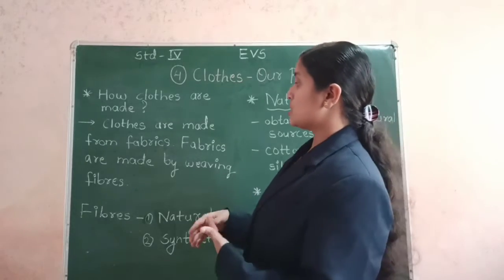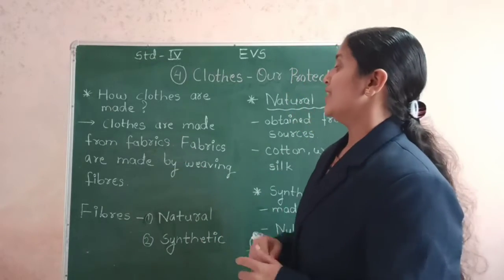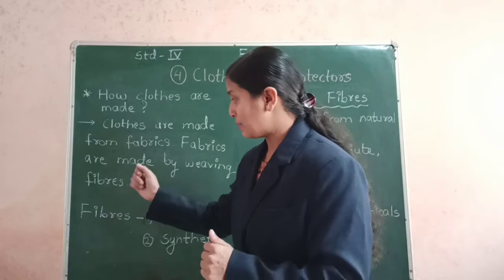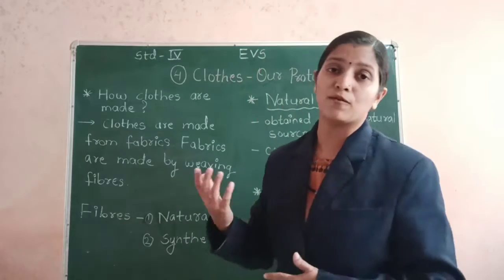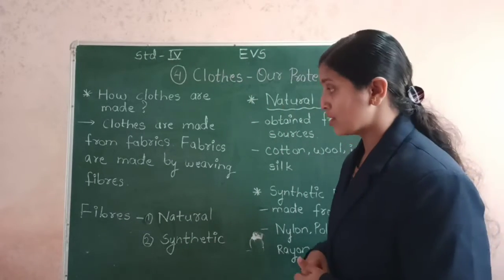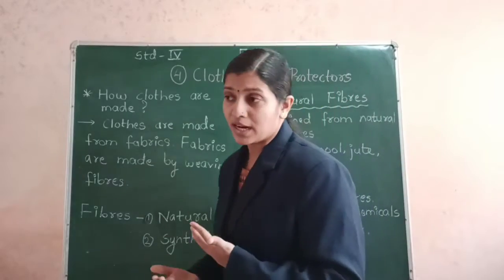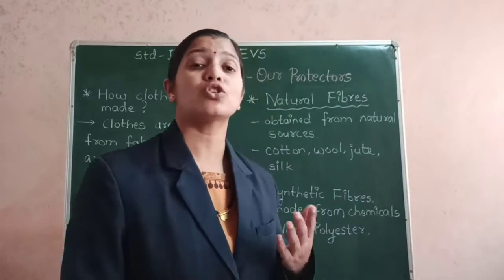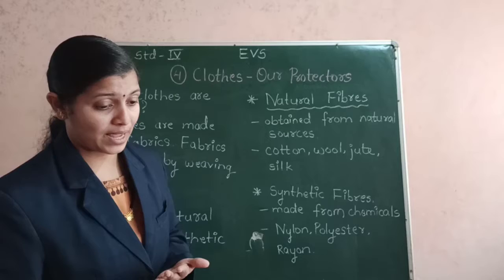All are stitched from the fabric that is woven from the fibers, and the fibers are obtained from the plants and the animals. So the fiber that is obtained from the plants and animals is called natural fiber.